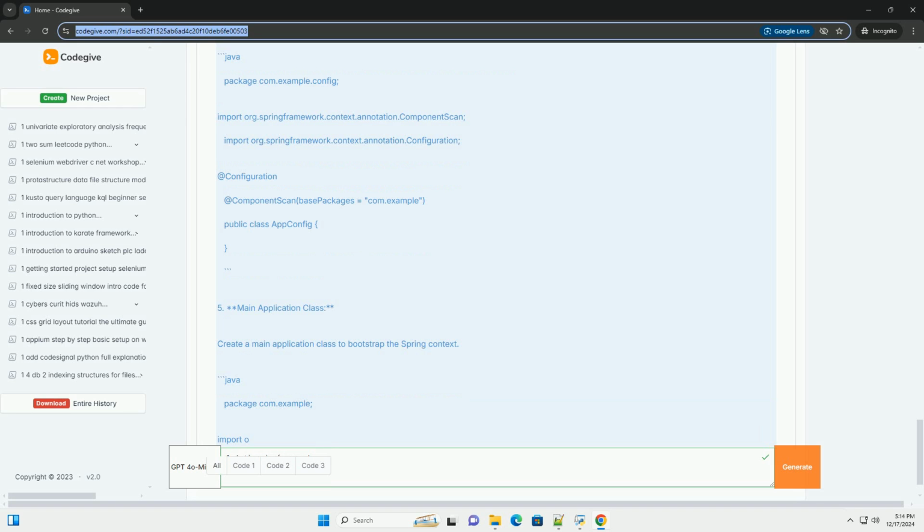5. Main application class. Create a main application class to bootstrap the Spring context.